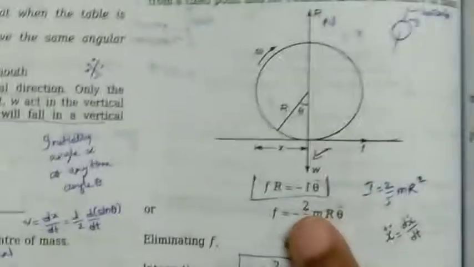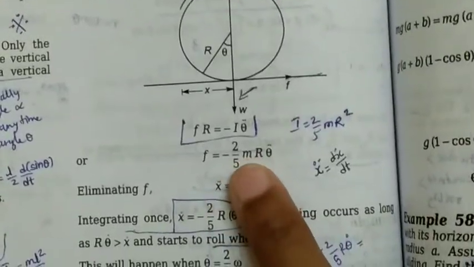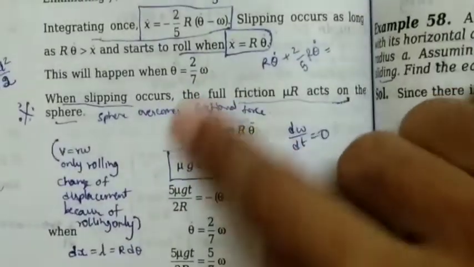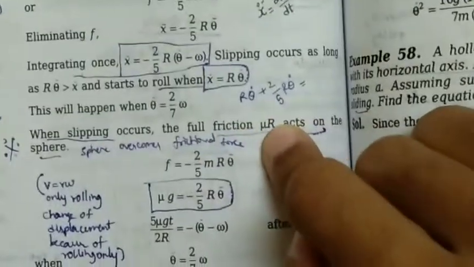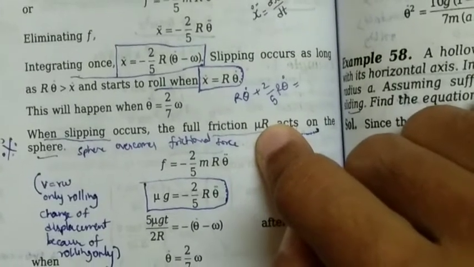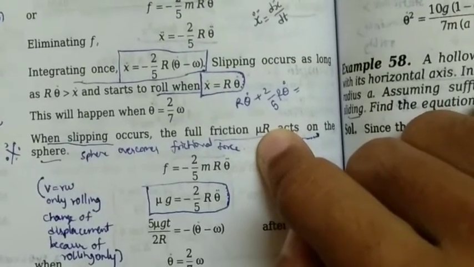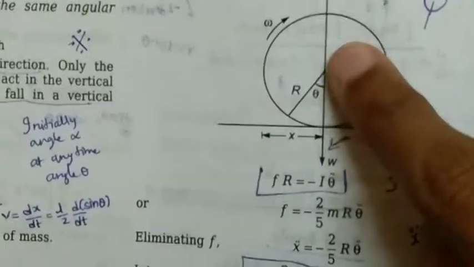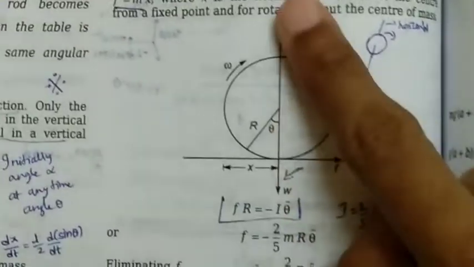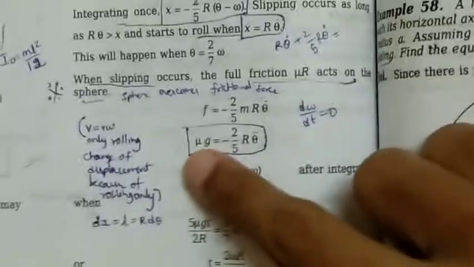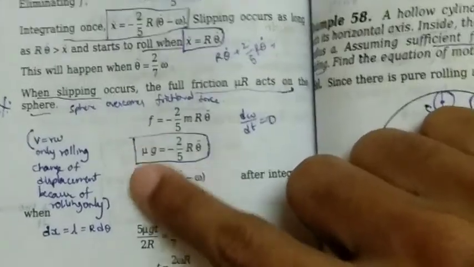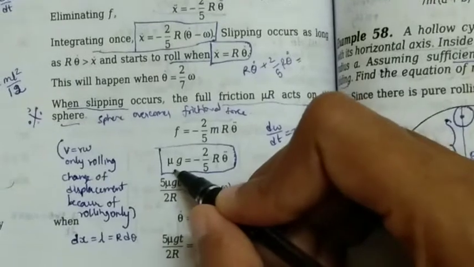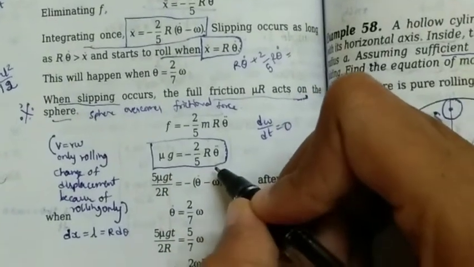So already we have F is equal to minus 2 by 5 mr theta double dot. In the place of F we need to place mu times the reaction force. The formula for frictional force is mu n, where n is the reaction force, and from the diagram, the reaction force is equal to the weight of the sphere. So mu mg you would be having. The m in mg would get cancelled with this m. You would have finally mu g is equal to minus 2 by 5 r theta double dot.